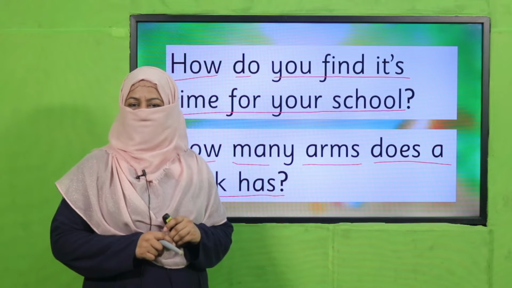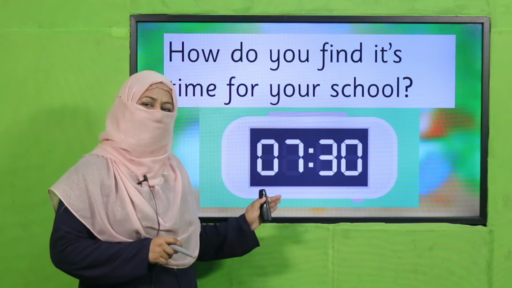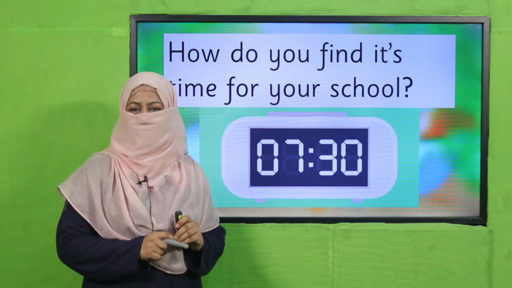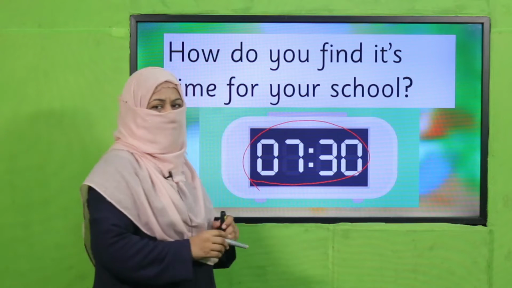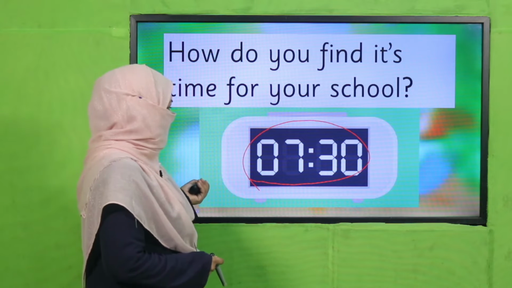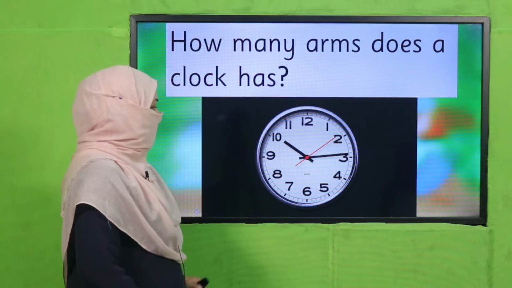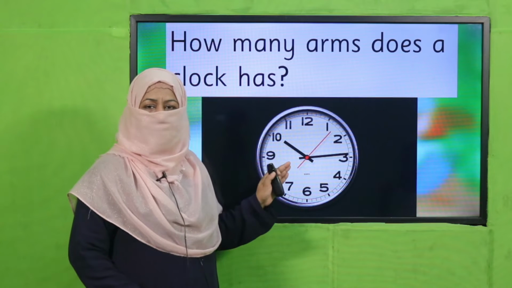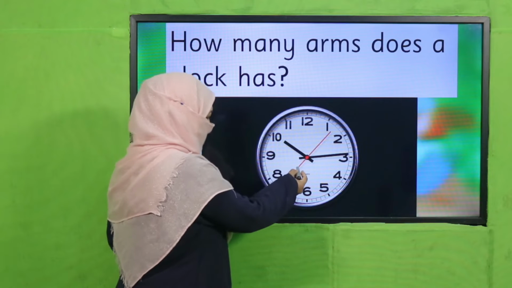Yes, my dear children, I brought a clock for you. Maybe you find time like this. It's 7:30, so it's my school time. This type of clock is known as digital clock. So when we talk about how many arms are there in a clock, it means we are talking about this clock, the analog one. Okay. So usually there are 3 hands in this clock, and this is the red one.